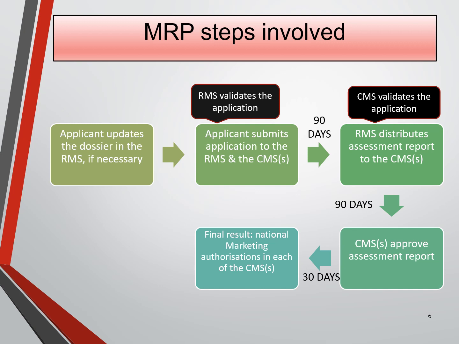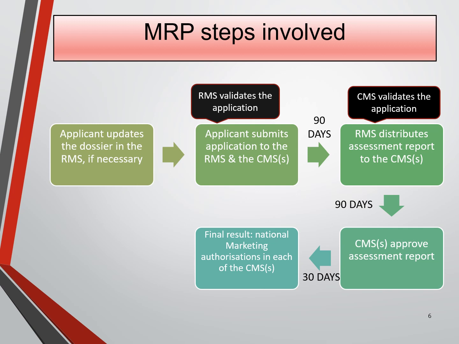The marketing authorization holder should submit an application to the competent authority of the RMS and each of the CMS. Within 90 days of the receipt of the valid application by the RMS, the RMS provides the assessment report or, if necessary, updates an existing one and sends it together with other documents to the CMS and to the applicant.